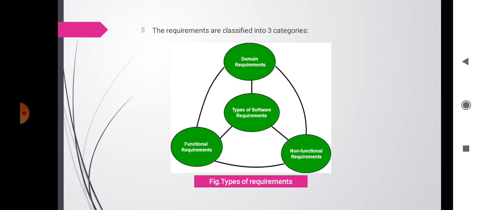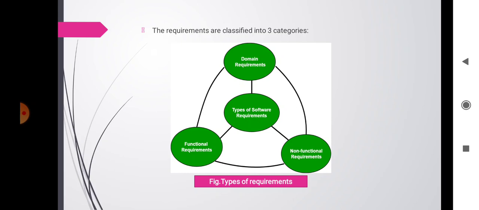The non-functional requirements, as the name suggests, are requirements that are not directly concerned with the specific services delivered by the system to its users, and they may relate to emergent system properties such as reliability, response time, and store occupancy. This defines the constraints on the system implementation, such as capability of input-output devices or data representations, which is used to interface with other systems. These are the non-functional requirements.